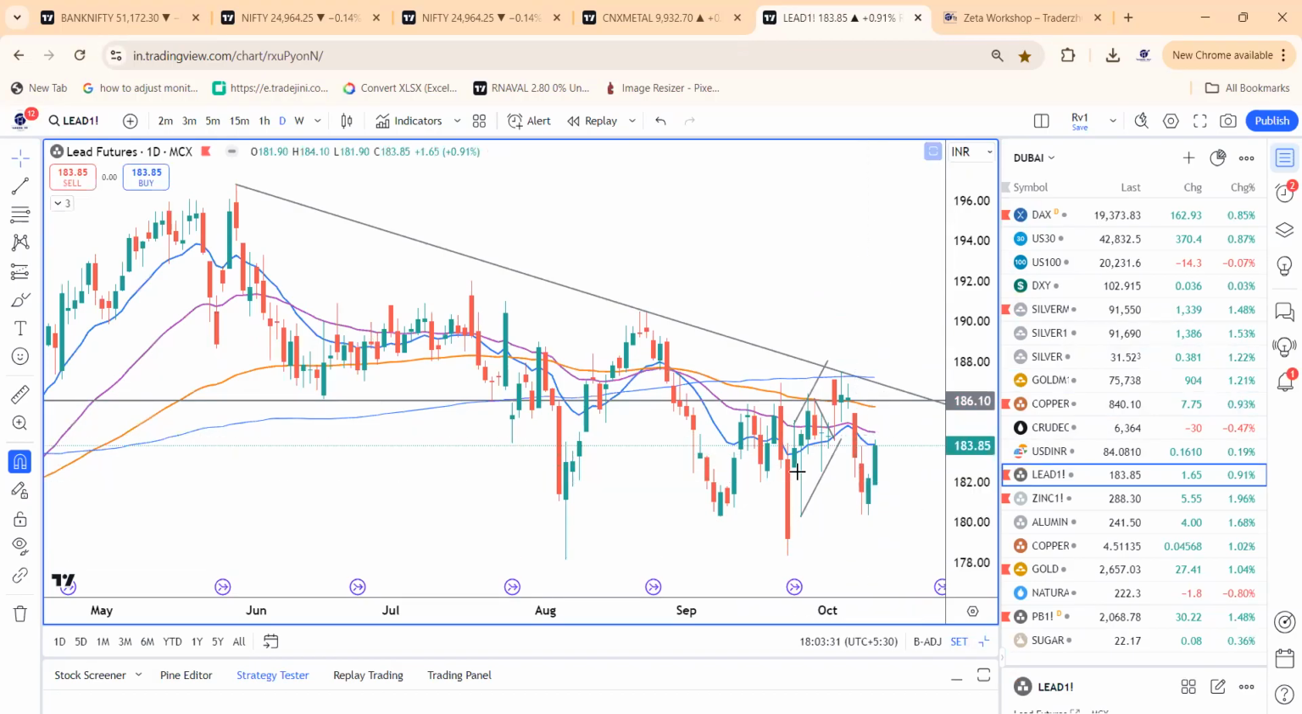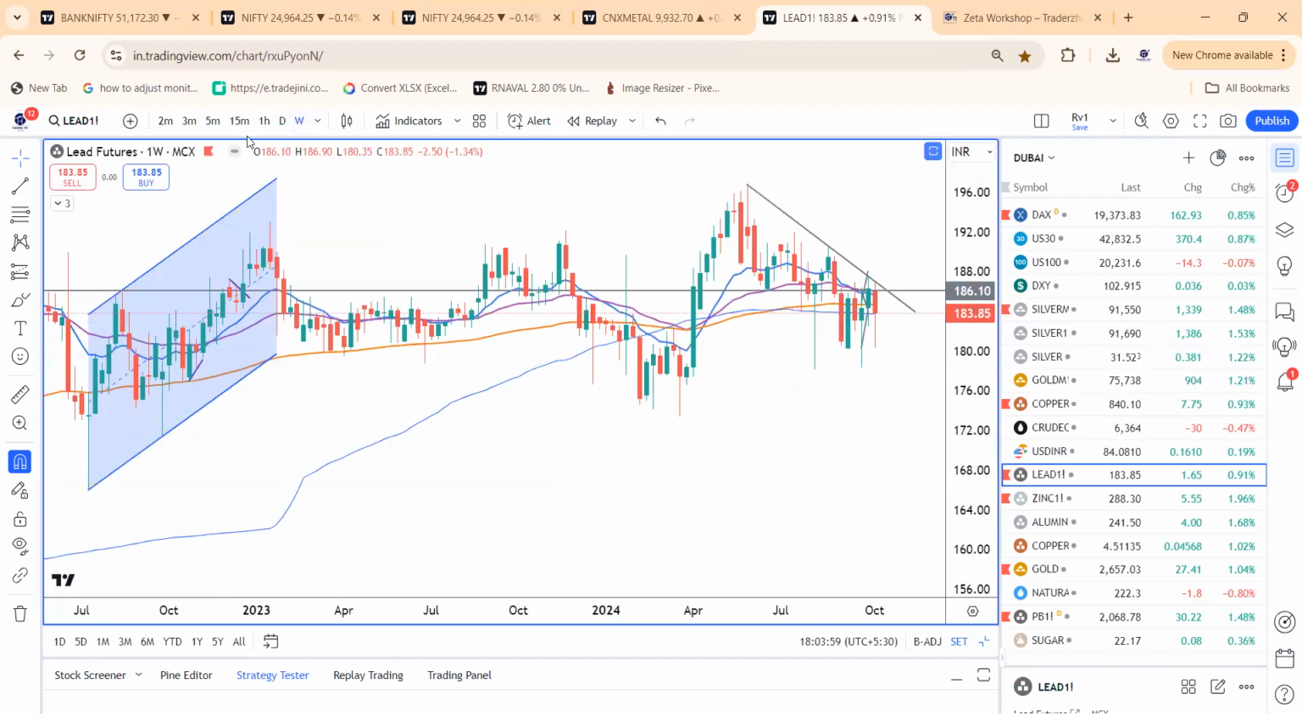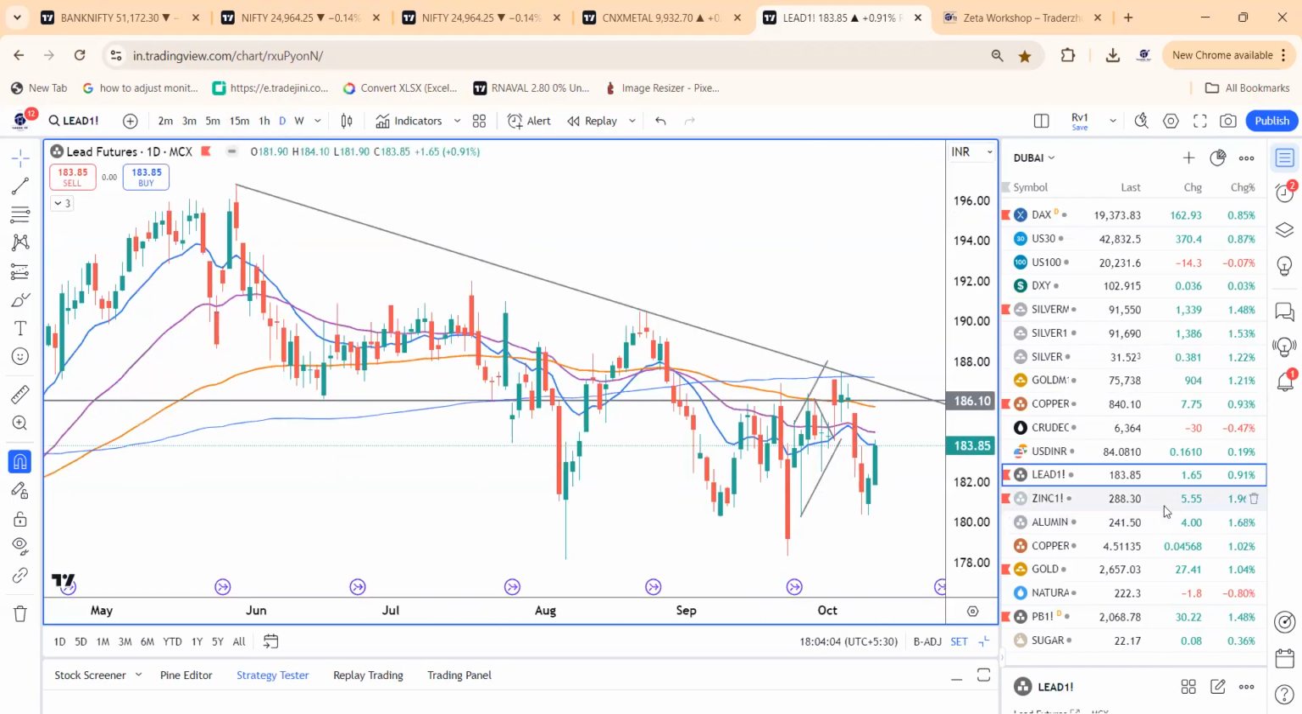ABCDE ending leading diagonal and a fall. Any dips in lead with just 180, 181 as a stop, dips would be a great opportunity to buy lead. 183.25 to 182.20 with 1 or 1.5 points loss. I am expecting lead to cross 187 levels and inch towards 215, 220 as a positional target. This is based on the Elliott wave counts and my personal view.